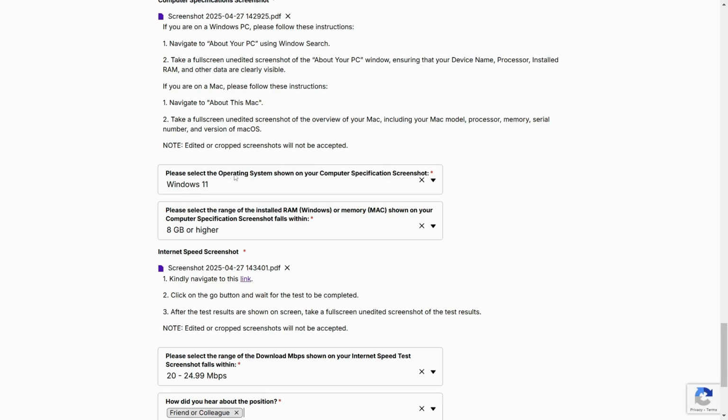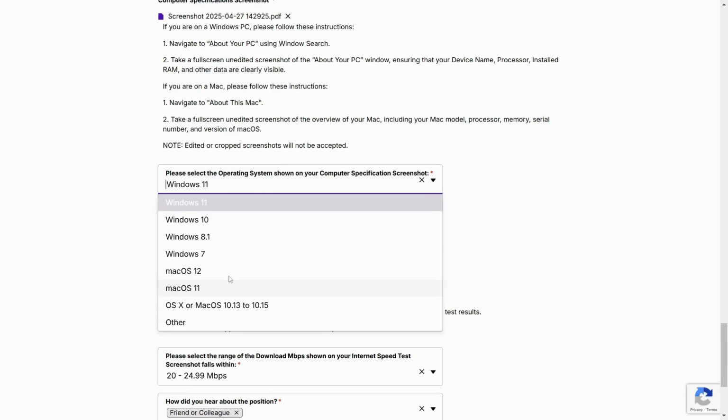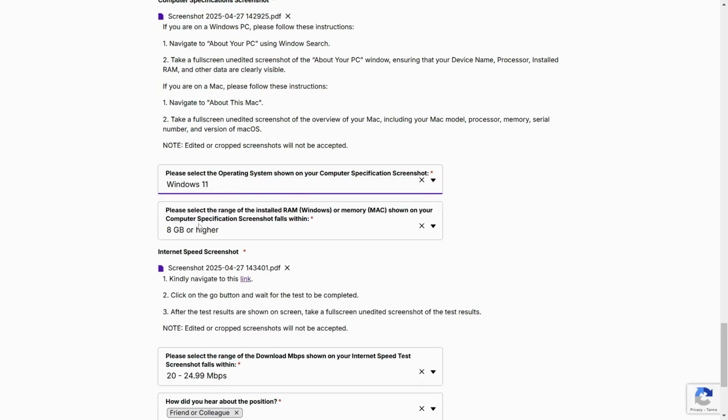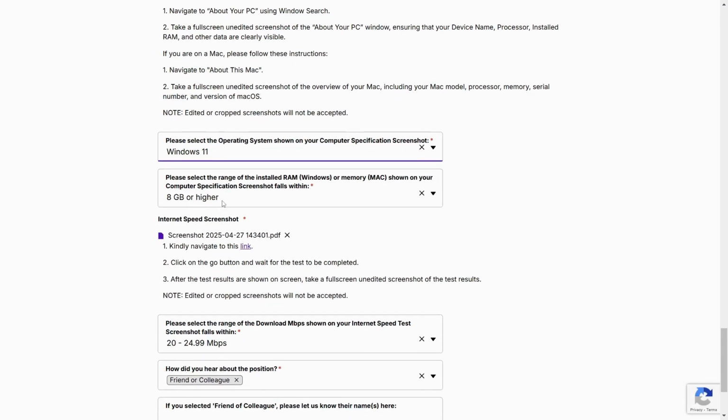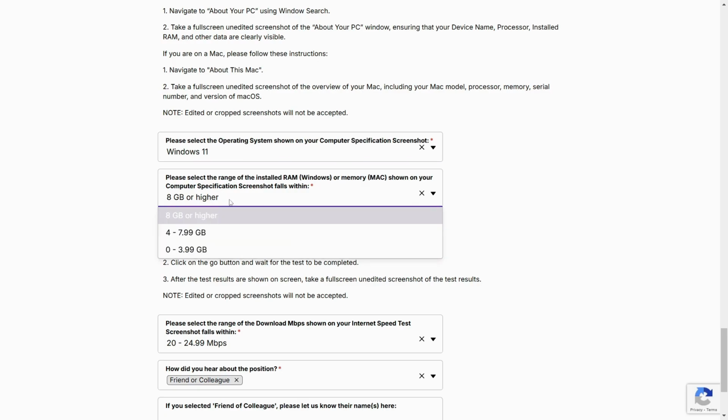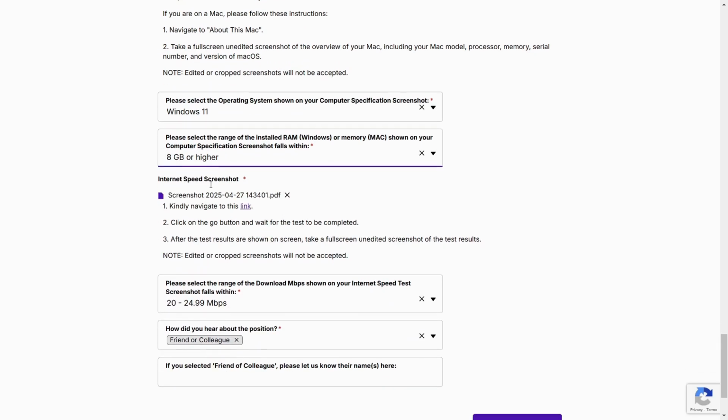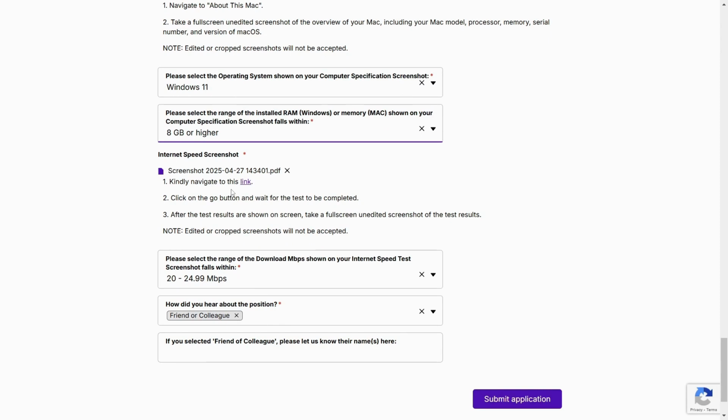And then after that you're gonna put your operating system, if it's Windows 10 or Windows 11, choose from these selections, and then your RAM, if it's 8 GB or higher, you put it. And then the next thing is the internet speed. You need to have at least 20 Mbps and above, okay?